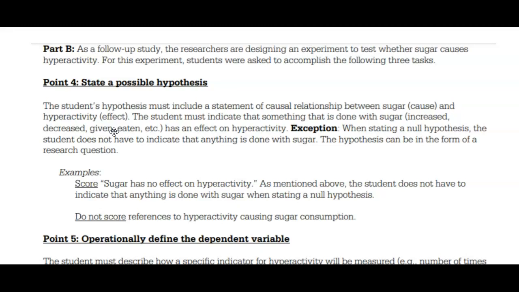They were very clear that you have to say that something is done with sugar. You have to, again, consume it, you have to eat it, you have to have candy bars, something like that in order to be able to get the point. It was very, very clear when we were grading it, that's what they wanted.